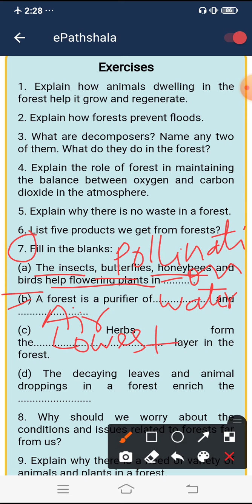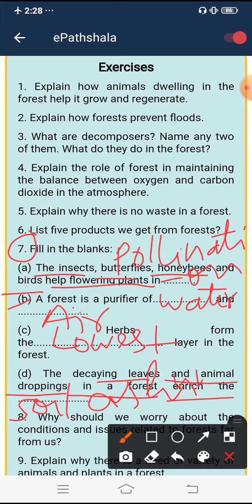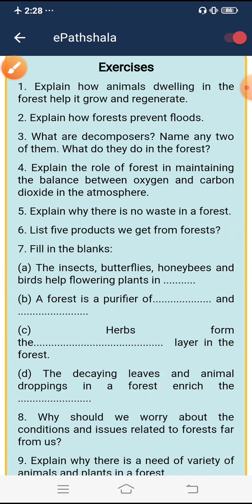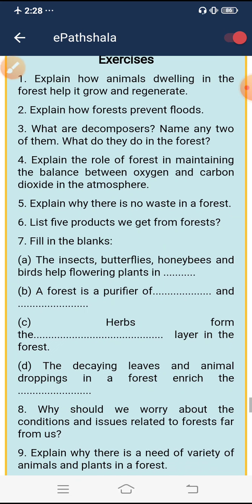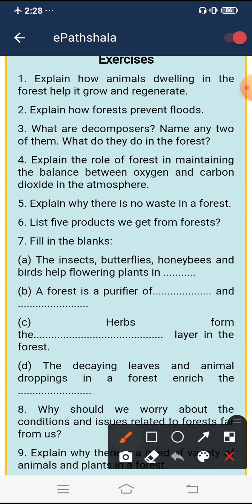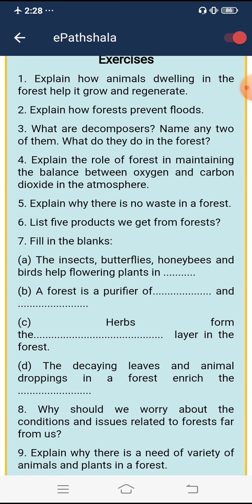D. The decaying leaves and animal droppings in a forest enrich the soil as humus. So first is your pollination. Here your water and air. Here lowest, and here soil as humus.